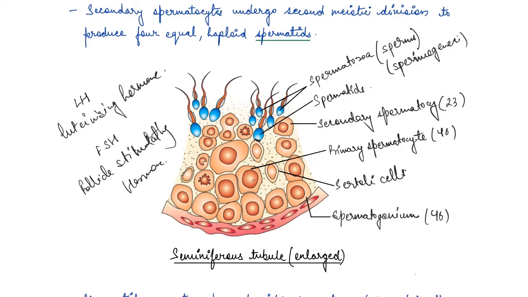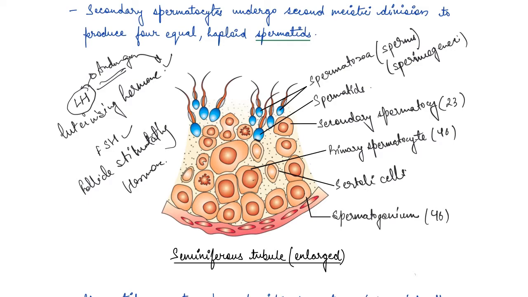Now the luteinizing hormone acts at the Leydig cells, and they stimulate synthesis and secretion of androgens, which are again sex hormones present inside the seminiferous tubules, and these androgens in turn stimulate the process of spermatogenesis, right? So luteinizing hormone acts on Leydig cells to produce androgens, and androgens stimulate spermatogenesis.